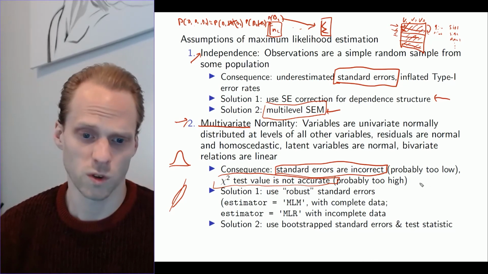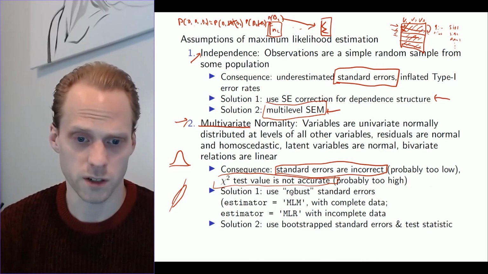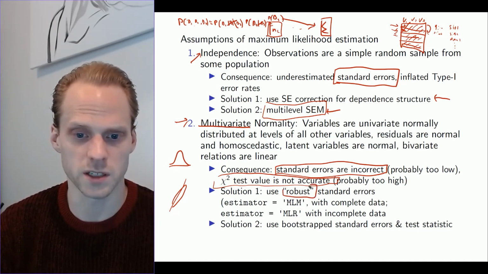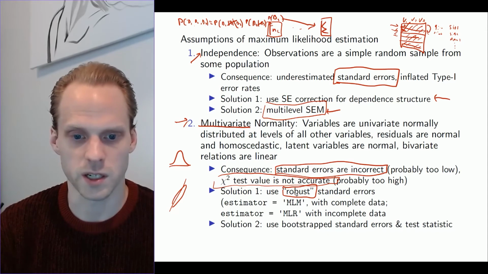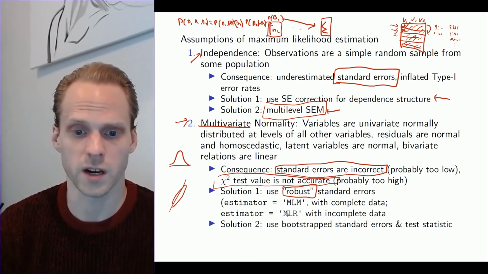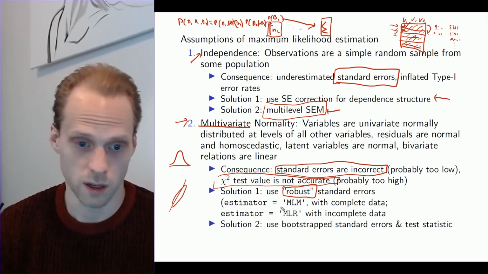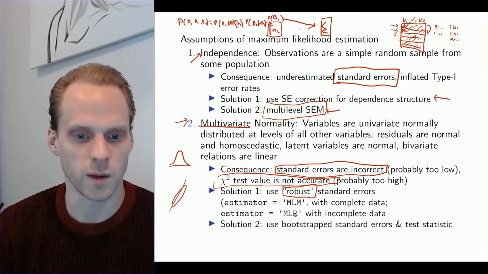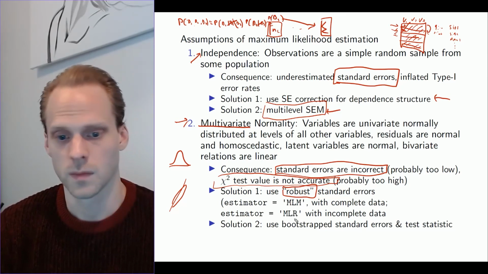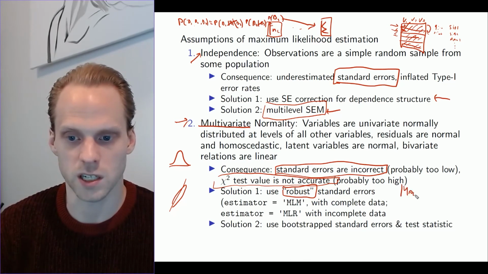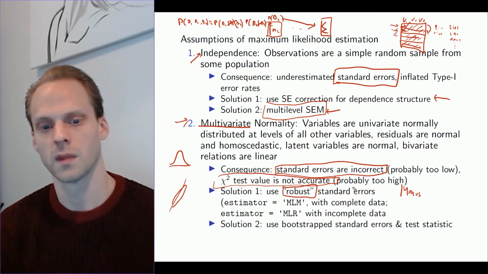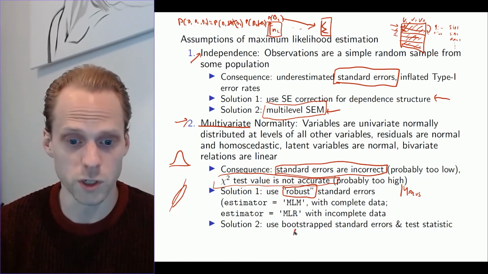So there are some ways to get around that. What we can do is, instead of using the maximum likelihood estimator as the fit function, we can use robust estimators. These don't really change the chi-square test, but they change the standard errors. So then your p-values are a bit more accurate, which is a good thing. And they're very easy to use. You just say estimator equals MLM for complete data or MLR for incomplete data in Lavaan. And especially the Mplus package has a lot of nice robust estimators as well, also for ordinal data. Another thing you can do is use bootstrapping.